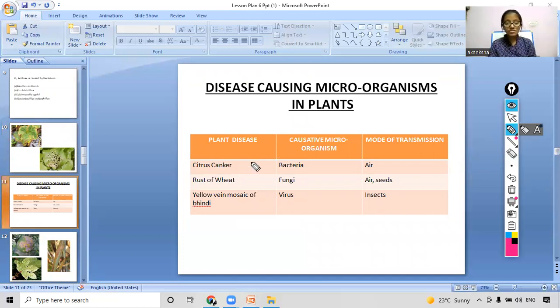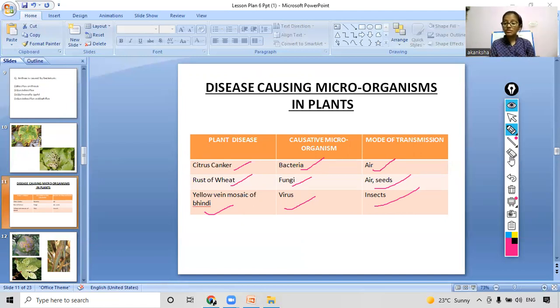First disease is citrus canker. Citrus canker is caused by which organism? Bacteria. And its mode of transmission is air. Then coming to the next plant disease, that is rust of wheat. The causative organism here is fungi, and the mode of transfer is air and seeds. Coming to the third plant disease, that is yellow vein mosaic of bhindi, in the ladyfinger plant. Which organism is causing this disease? It is a virus. And the mode of transmission here is insects.